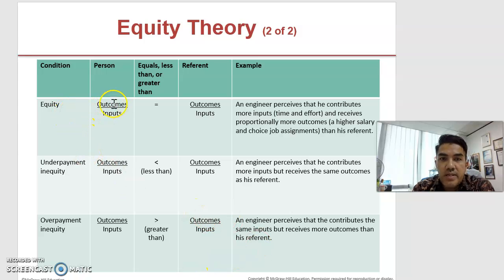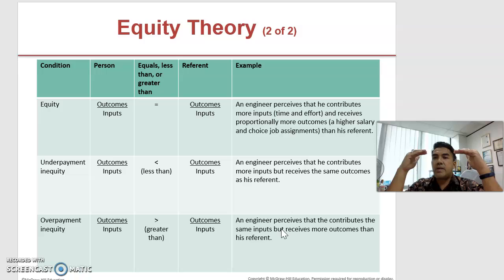So equity is outcomes divided by inputs, and if it is equal, then the engineer perceives that he contributes more inputs and receives proportionately more outcomes. So we would perceive that the effort is equal to the rewards. We would feel that if we put in a certain level of performance and we are rewarded with a certain level of outcomes, it is fair. It is equated with the effort as well as the rewards.